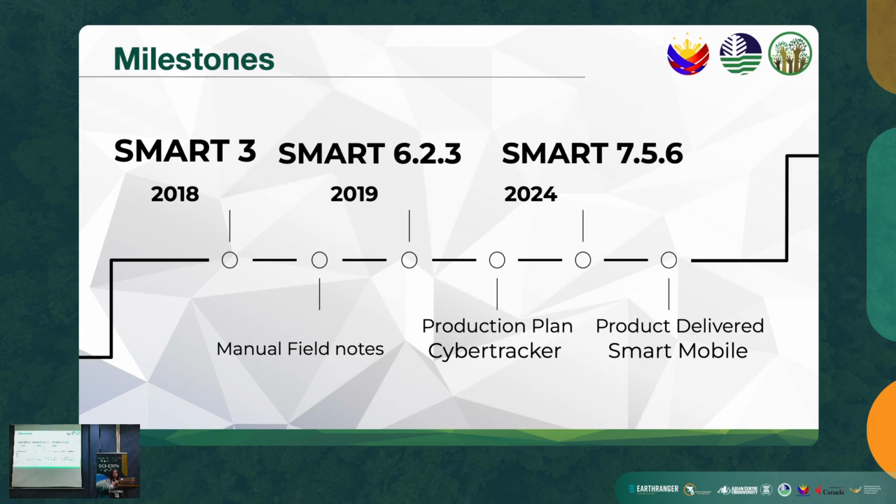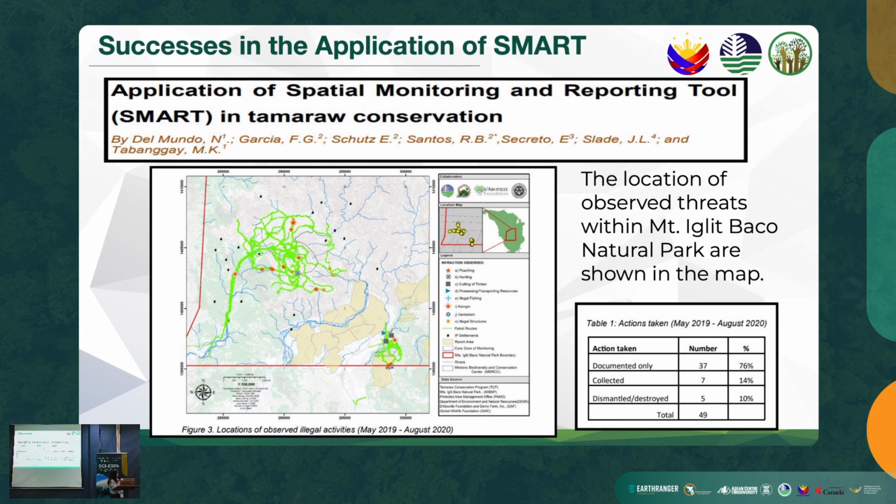So another milestone is the development of SMART demonstration through its evolution as a monitoring tool. Initially, we utilized SMART 3 in 2018 for managing data and was later upgraded to SMART 6.2.3 in 2019, and now we are using SMART 7.5.6, which was upgraded in 2024 with advanced digital solutions in order to effectively gather, monitor, and report patrol data. So the following slides will cover some of the applications of SMART.